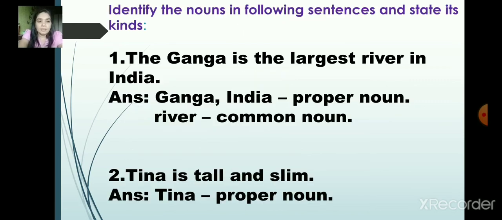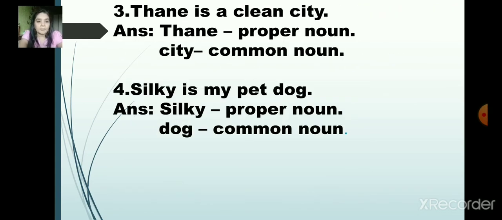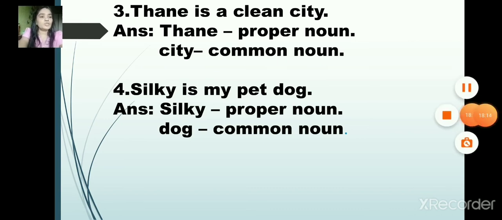And here I have given some sentences for practicing. Already we have practiced all these sentences. The Ganga is the largest river in India. Ganga, India is the proper noun. River is the common noun. Now I'm just showing you, if you want, you can open the video, pause it and read all these sentences. I've given only 4 sentences. So now children,